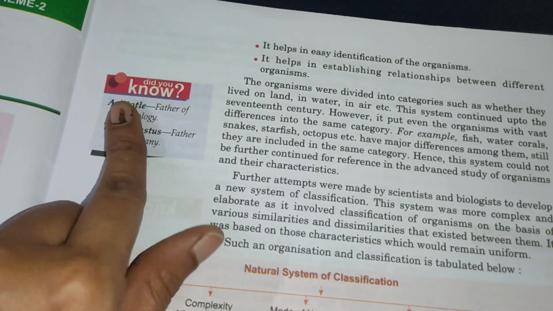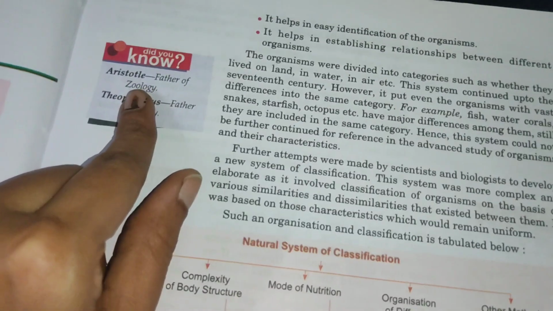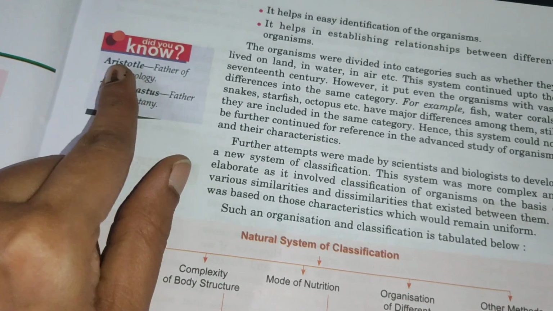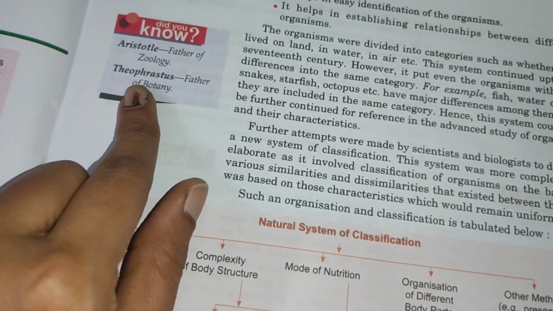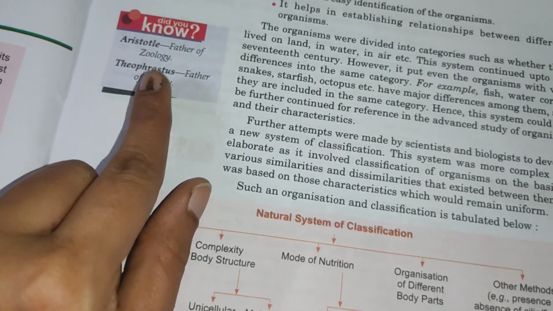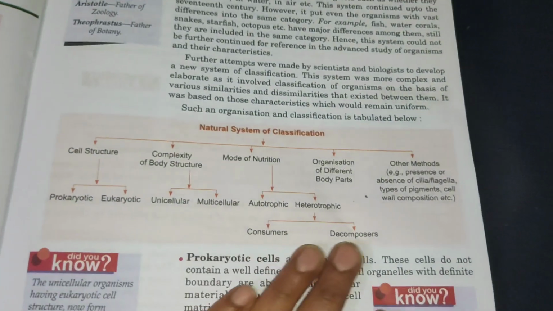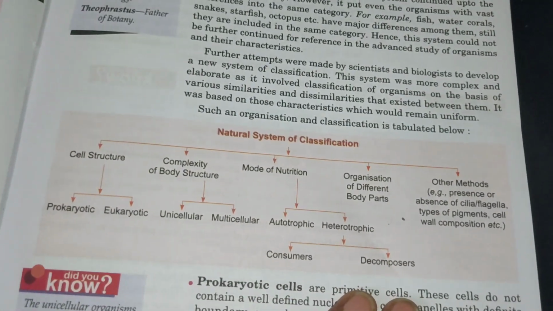Here, did you know, Aristotle is the father of zoology. Zoology means study of animals. Who is the father of zoology? Aristotle. Then Theophrastus, he is the father of botany. What is botany? Study of plants. Then, here see, the natural system of classification.